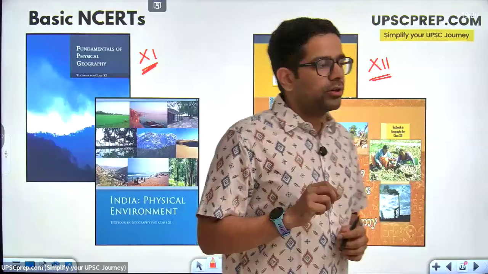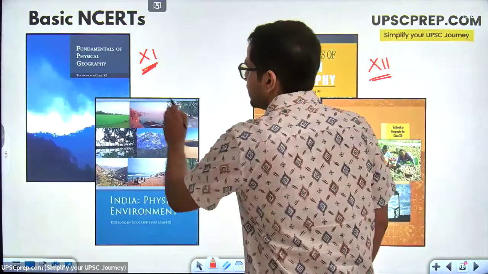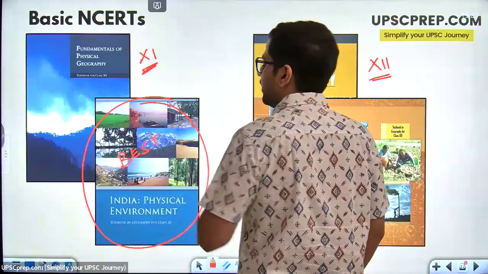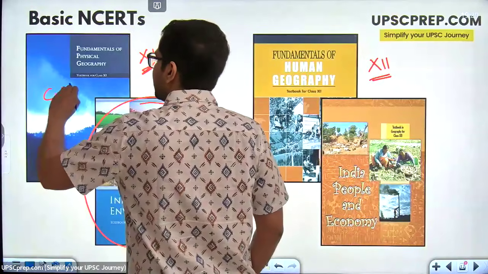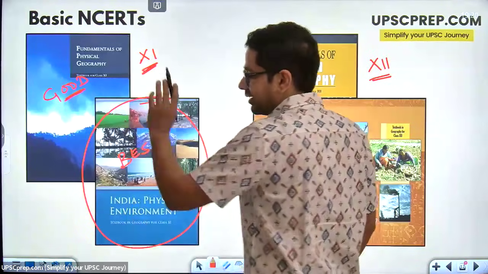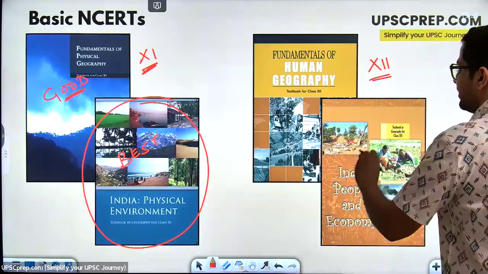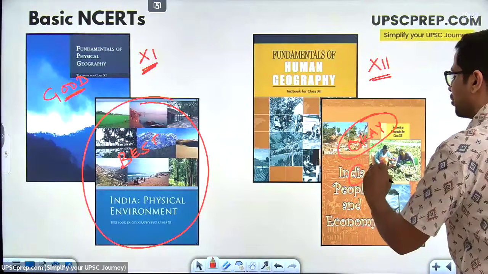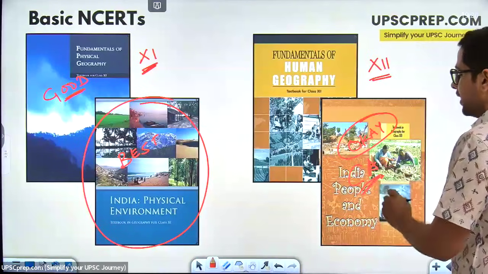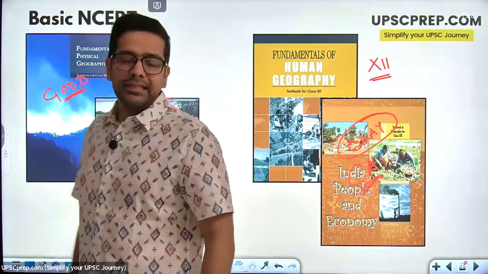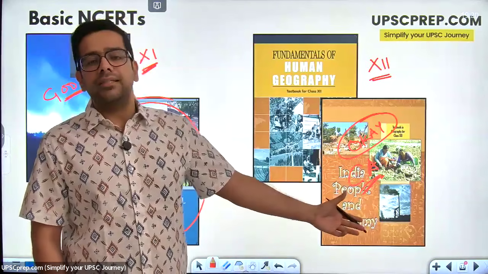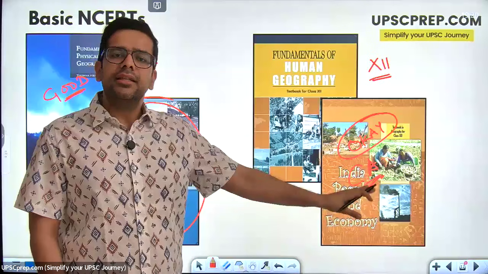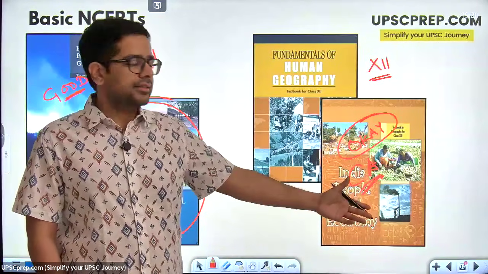Now in these also there is a priority order, right? This over here is the best NCERT. This is also a pretty good NCERT, but it has some issues. This is an okay NCERT. Why is it an okay NCERT? Because this needs a lot of current affairs updation. In this NCERT, there is an appendix given at the end, in which the last data is from 2020. So very outdated in that sense, and therefore I need to update this with current affairs.